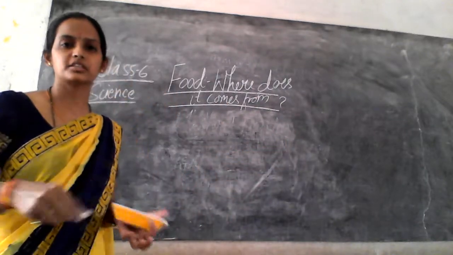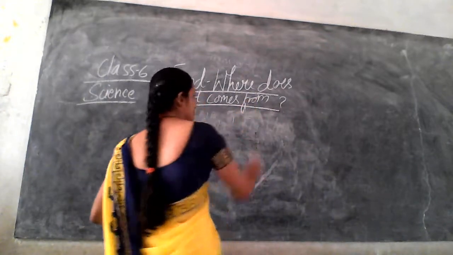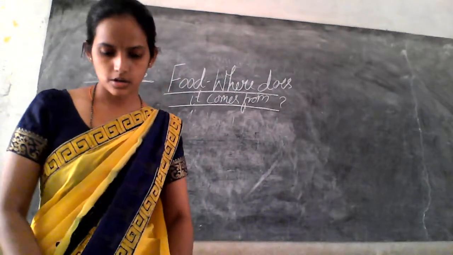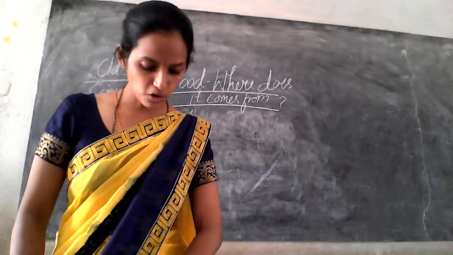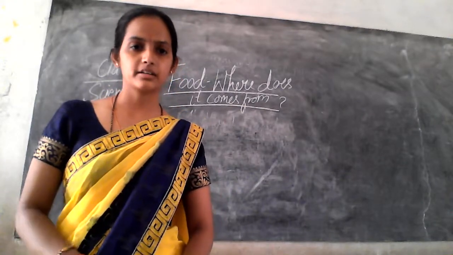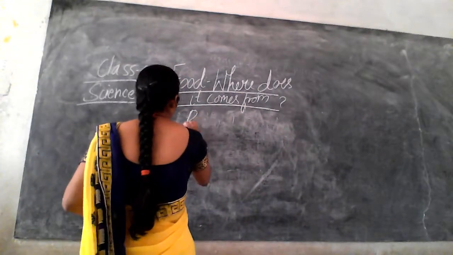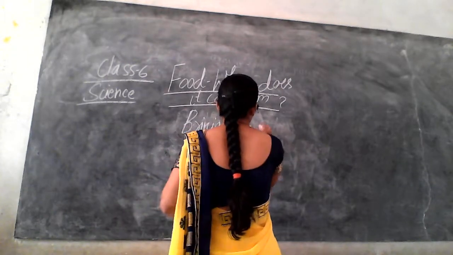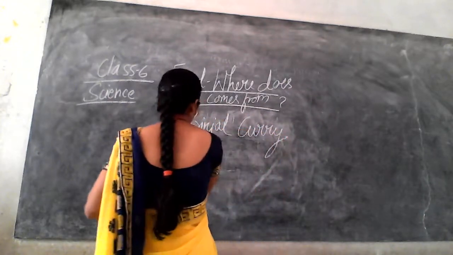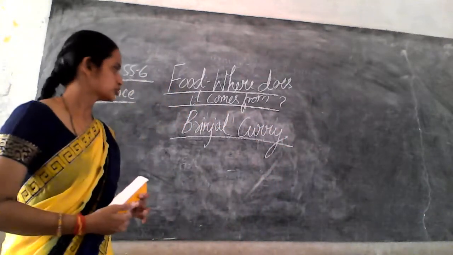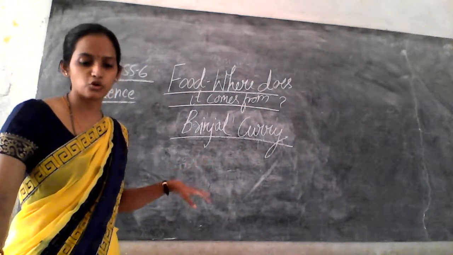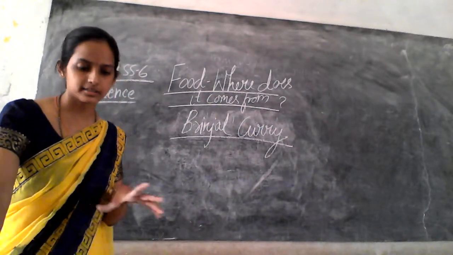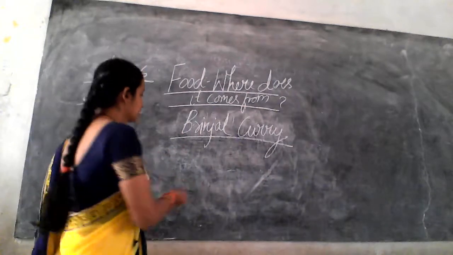So you have to try with some other plants, right? Then, they have given the example of what? A brinjal curry, right? So, in table 1.4, they have given the example of brinjal curry. So, how are they preparing the brinjal? They have given some of the ingredients, right?